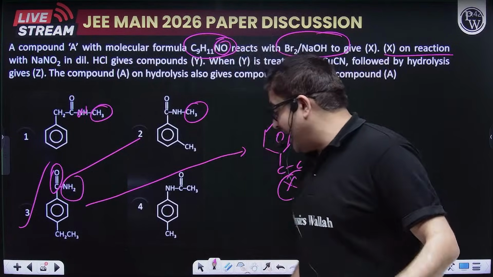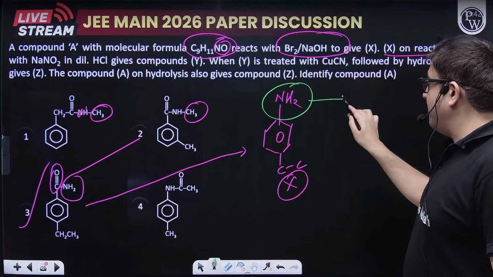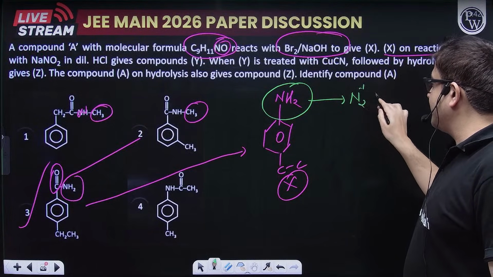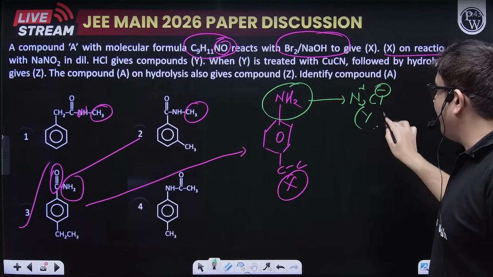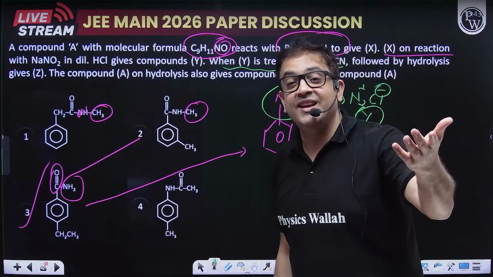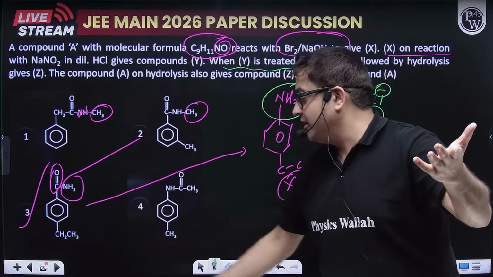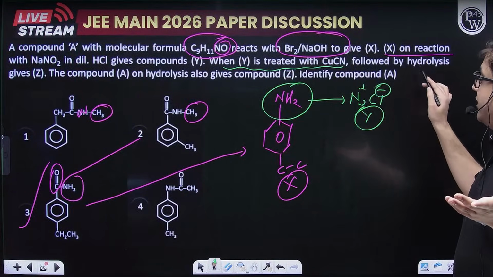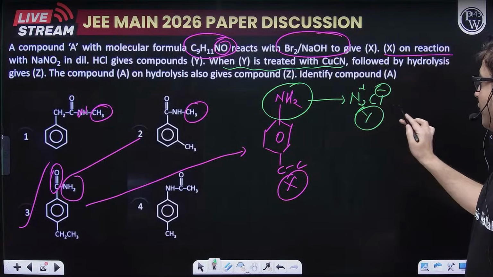So it will form diazonium salt. It will remove this nitrogen and make it N2 plus Cl minus, and that will be Y. So when Y is treated with CuCN, now CuCN will do what? Answer is 3, Karan. I'm just showing you the question for the later sessions, but obviously we have got our answer.